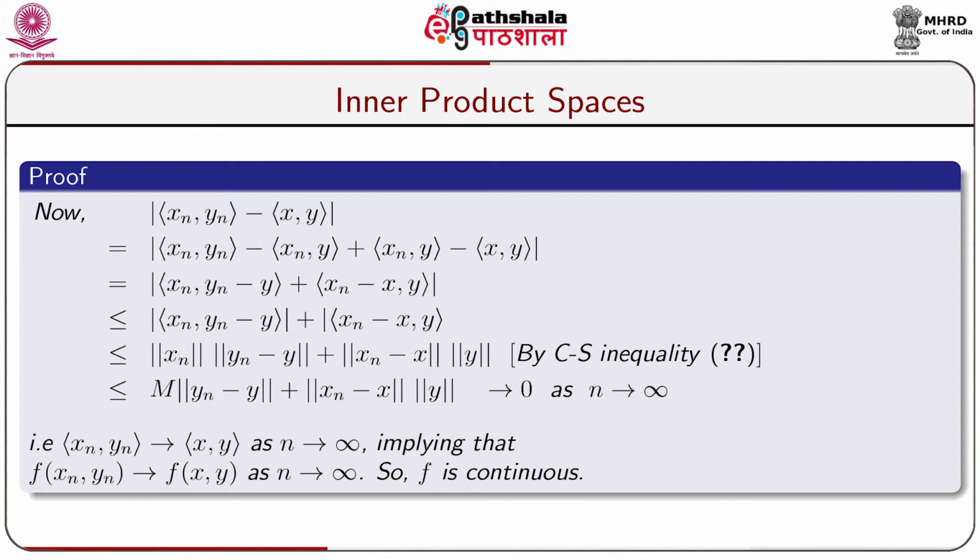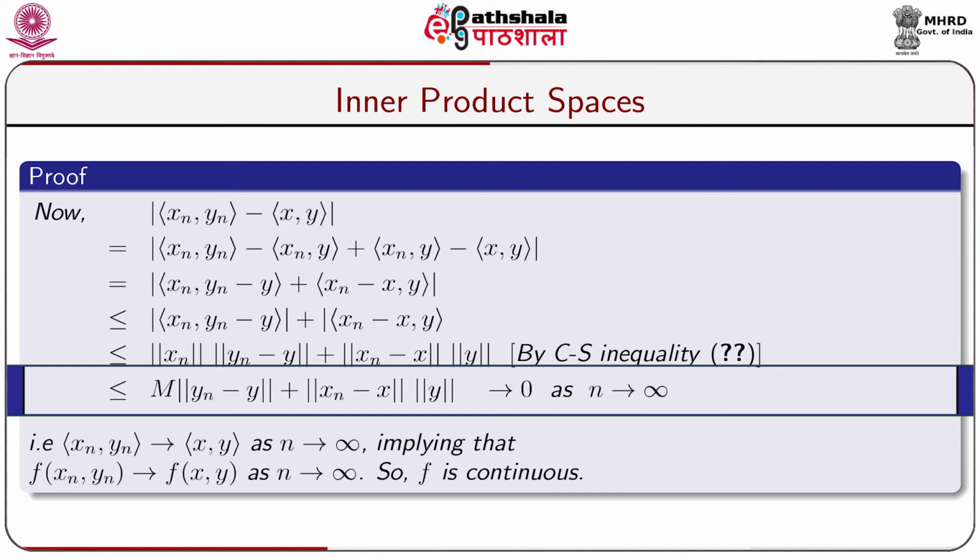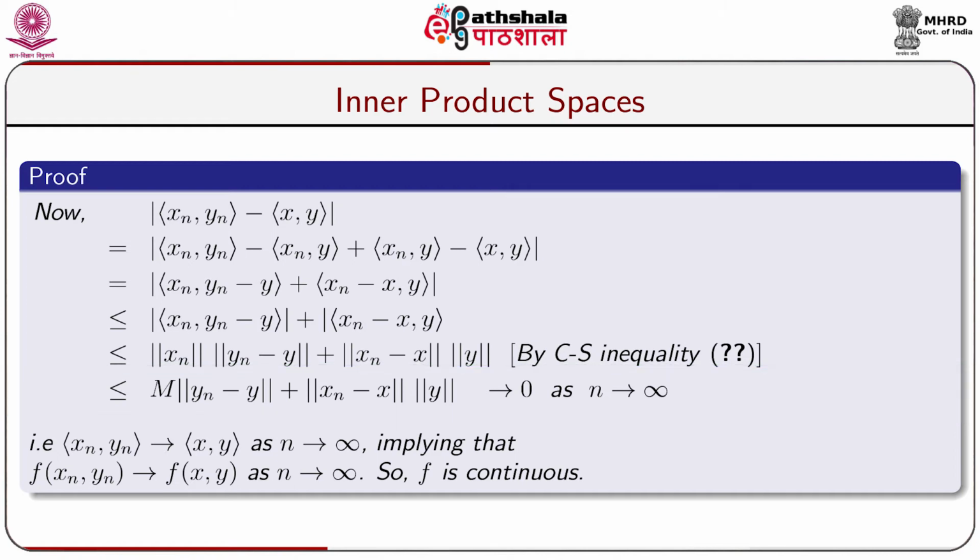which is again less than or equal to norm of x_n into norm of y_n minus y plus norm of x_n minus x into norm of y, by Cauchy-Schwarz inequality, which is again less than or equal to M into norm of y_n minus y plus norm of x_n minus x into norm of y, as norm of x_n is less than or equal to M for all n, and this goes to 0 as n tends to infinity. That is, inner product x_n, y_n goes to inner product x, y as n tends to infinity. That means, f of x_n, y_n goes to f of x, y as n tends to infinity. This implies that f is continuous.